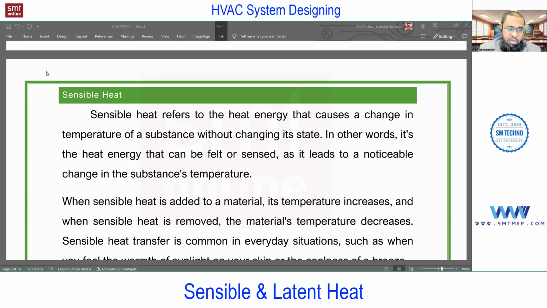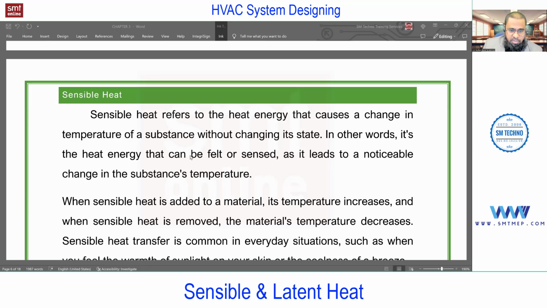According to that, we have formulas. For example, heat gain through wall. Remember, it's only sensible. But what is sensible, we have not discussed yet. We'll discuss, don't worry. I'm just trying to give the importance of this topic. Similarly, heat gain through ventilation is not just sensible. It's sensible plus latent, because the moisture is also involved in that. Similarly, heat gain through people is sensible plus latent. So what exactly are sensible and latent?